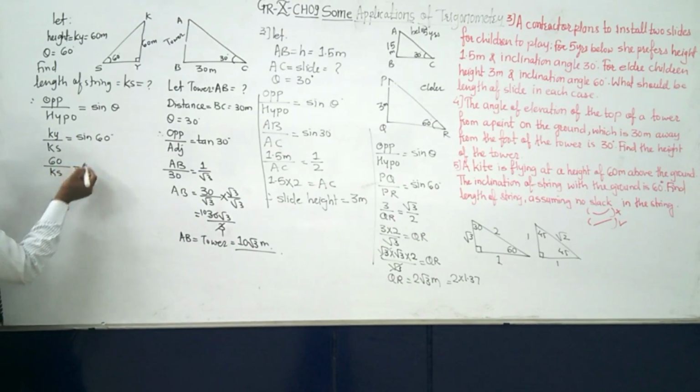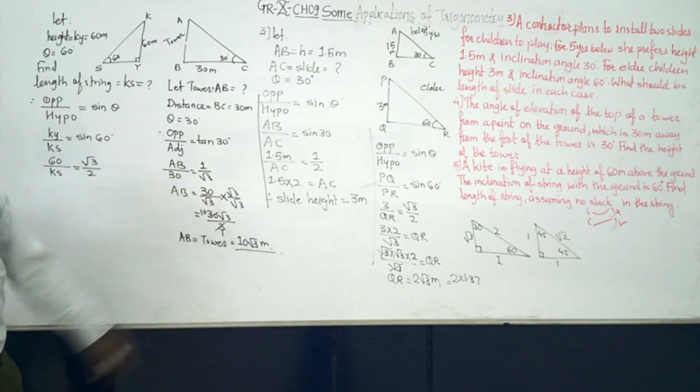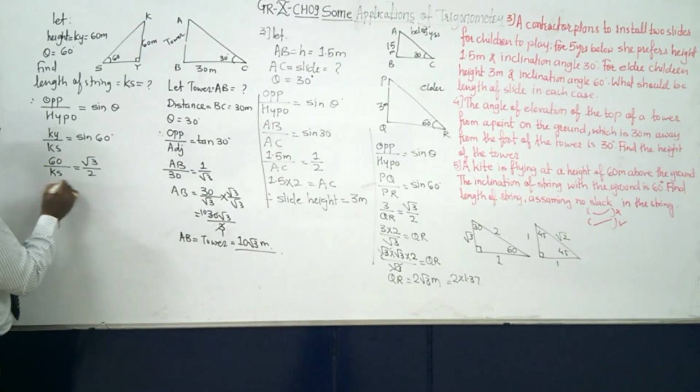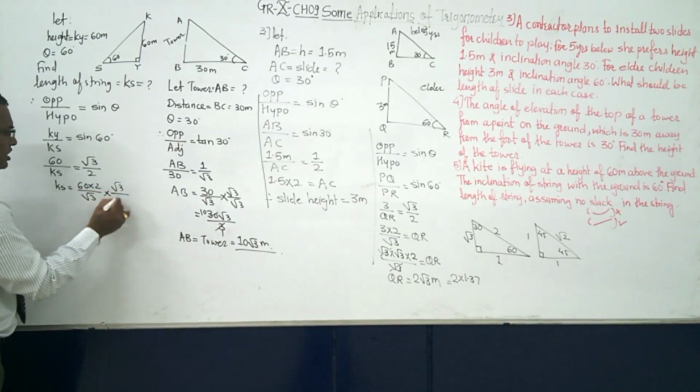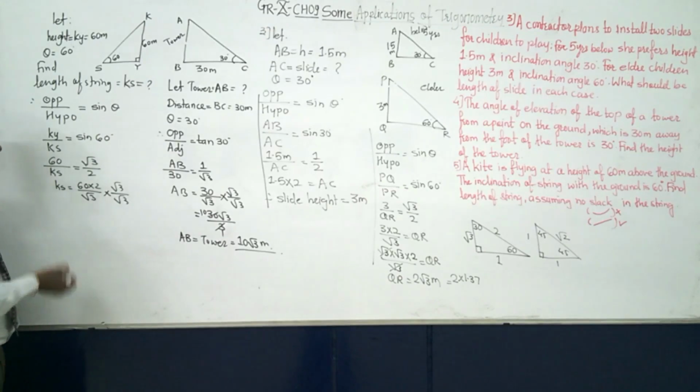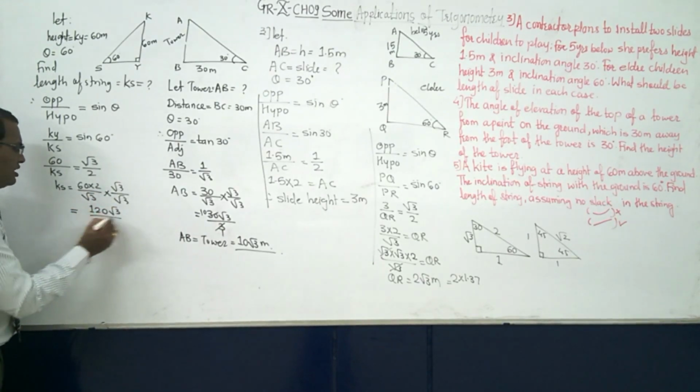We have to find out KS. And what is sine 60? You know that it is root 3 by 2. By using the diagram, easily you can check it out. So here KS is equal to 2 into 60 will go here, root 3 will come down. Since it is root 3, we multiply by root 3 and root 3. Denominator radical sign we want to remove, rationalization. So it is 120 root 3 upon 3.